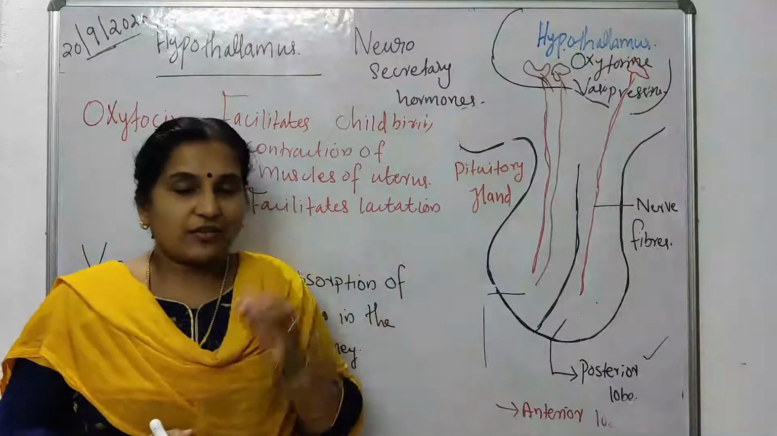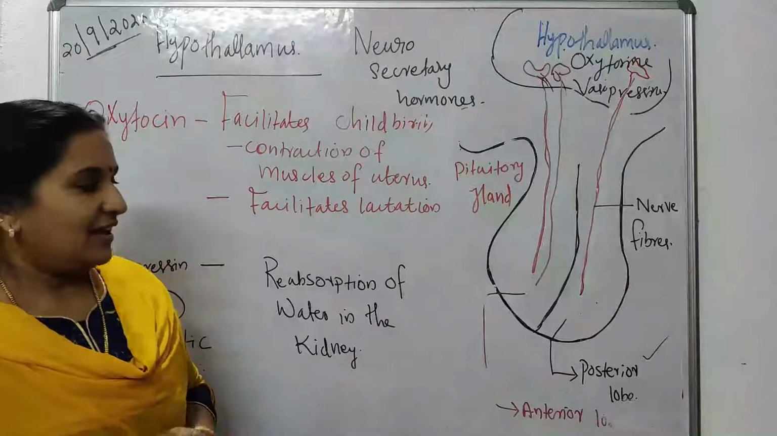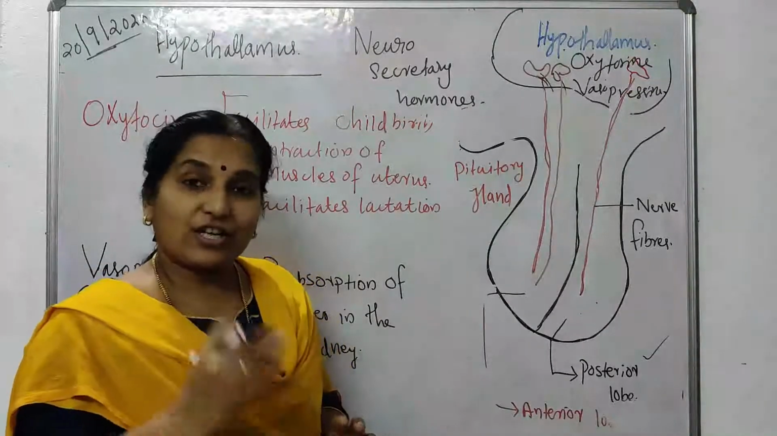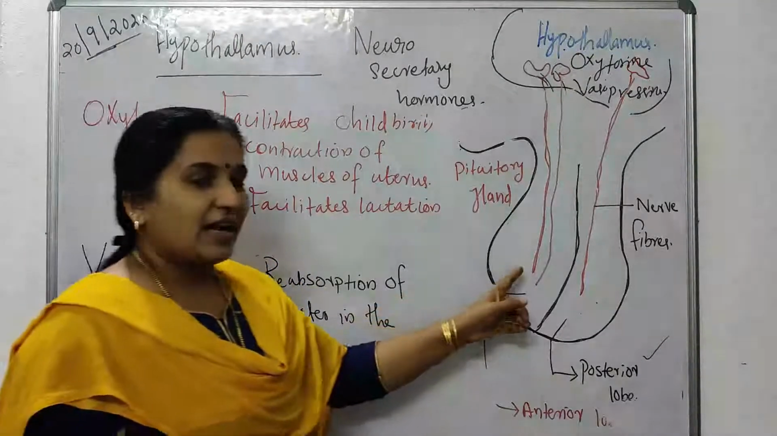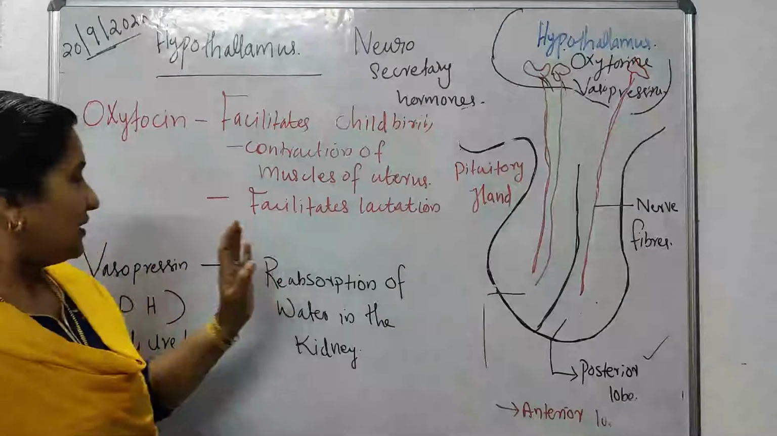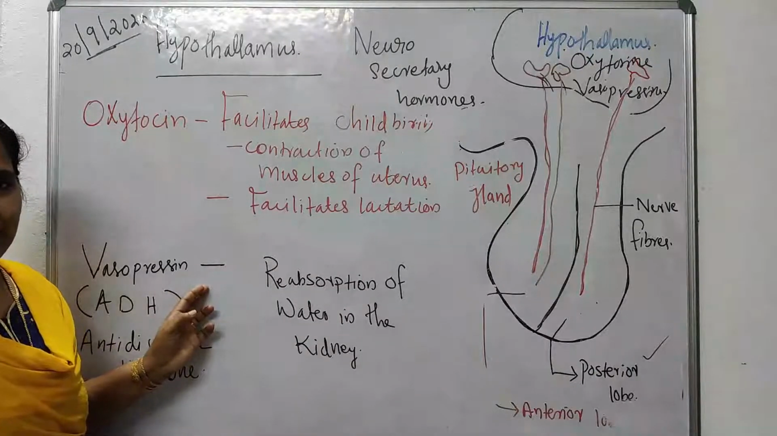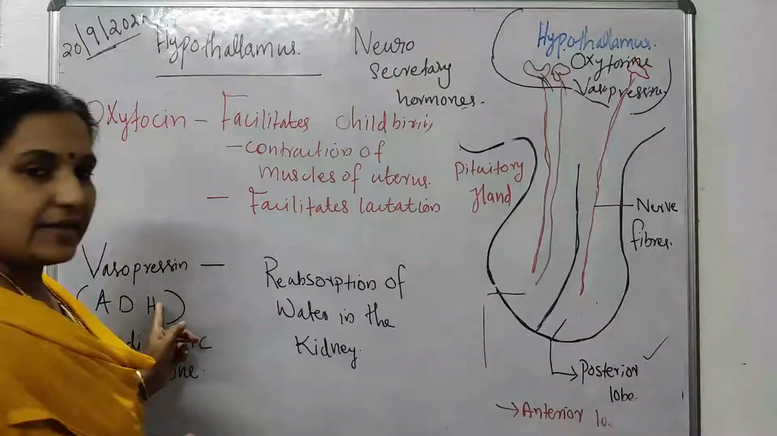So here we can remember one more hormone named prolactin. What is the role of prolactin? That helps in the production of milk, and that is produced by the anterior lobe of the pituitary gland. Then what about the next hormone named vasopressin? The other name of vasopressin is ADH,